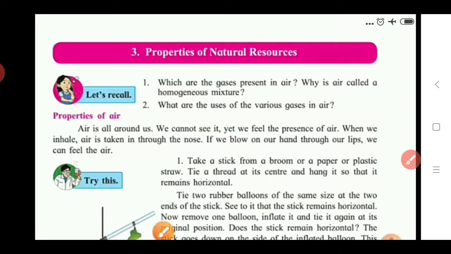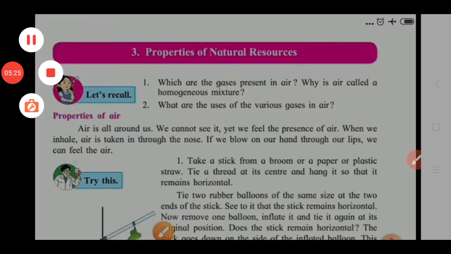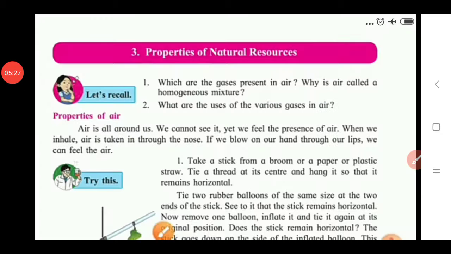Also, for the airtight packaging of foodstuff, ammonia gas is used. In this way we see the uses of some gases. Also we see the use of oxygen, that is, oxygen is essential for combustion. If oxygen is not present in air, combustion of any substance cannot take place. And it also helps with respiration.